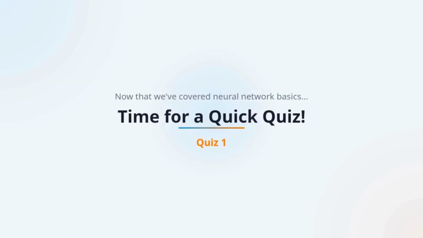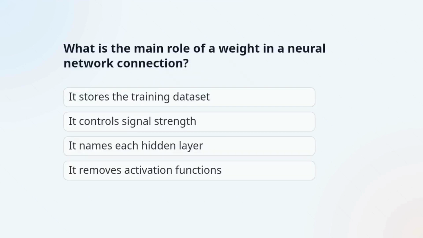Now that we've covered neural network basics, let's test what we've learned so far. Here's quiz number 1. See if you can get it right. Question 1. What is the main role of a weight in a neural network connection?